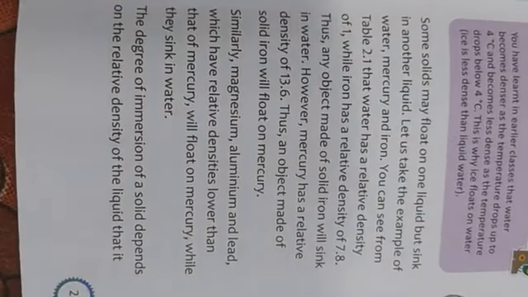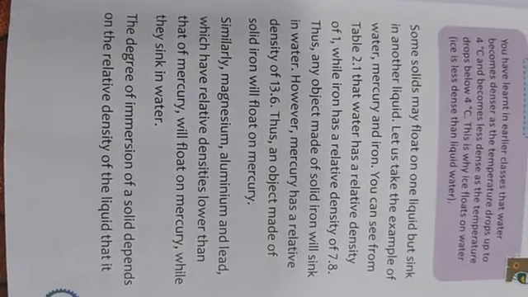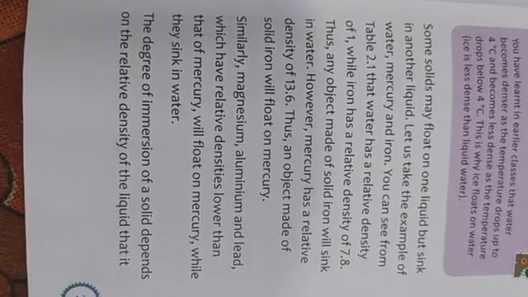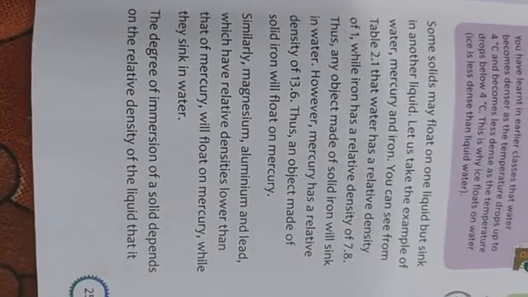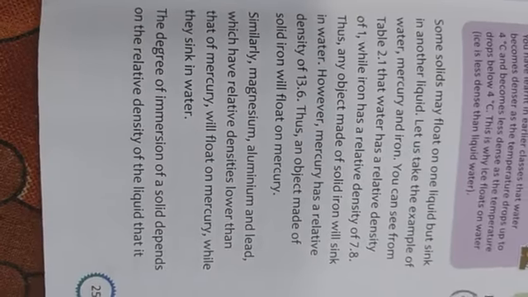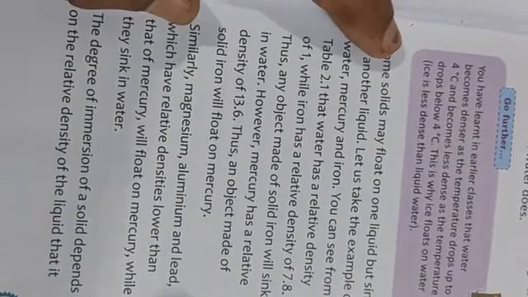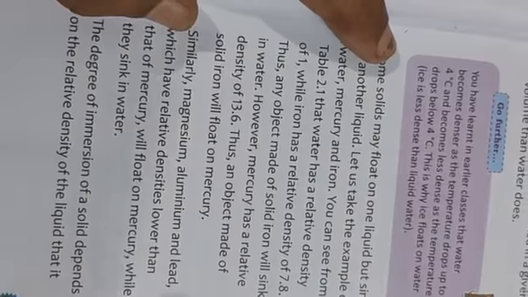Okay. So similarly, magnesium, aluminum, and lead, which have a relative density lower than that of mercury, will all float on mercury while they sink in water. Okay. So the degree of immersion of a solid depends on the relative density. So you have to find out the density. How? I've already told you by the formula: relative density is the density of a substance divided by the density of water. Okay, so in this way you will get the relative density.